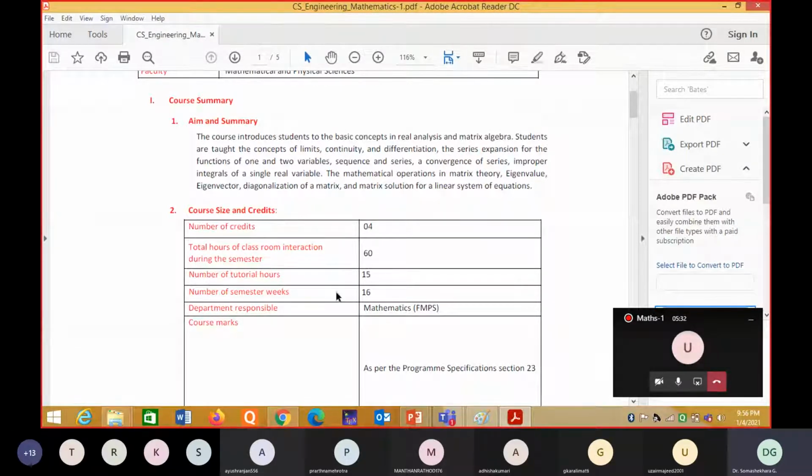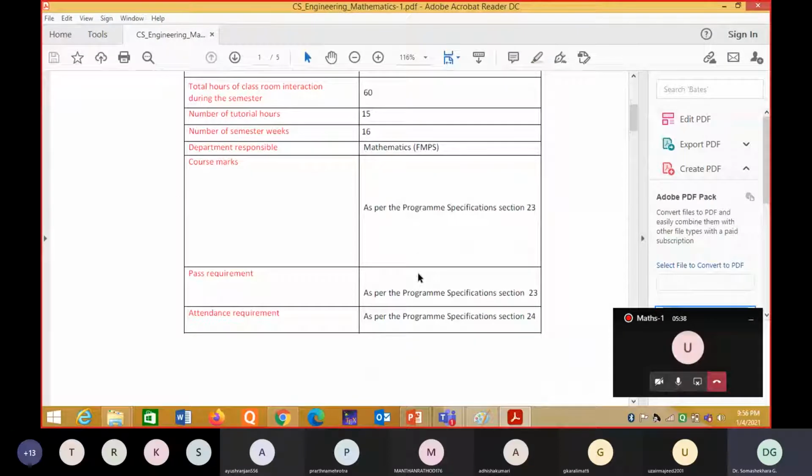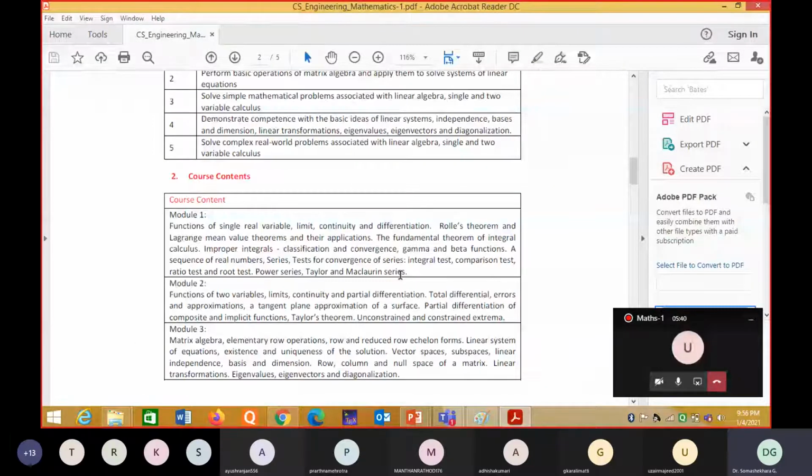So yesterday I said what is there in module 1, module 2 and module 3. Module 1 is related to calculus: functions, limits, mean value theorems, beta gamma functions, series and sequences and their convergence, Taylor series like that. The second unit is related to partial derivatives. The third unit is related to linear algebra.